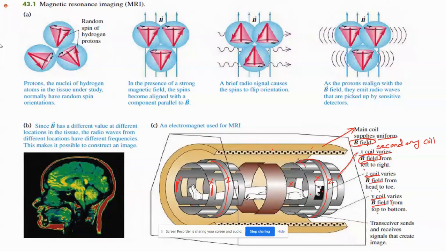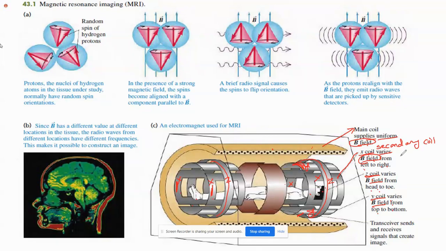Meaning up and down, because the patient is in a lying position. So from the upper portion of the body towards the lower portion. So these are Y coils, up and down. Okay. And from head to toe, Z coils, and left and right movement is X coil.